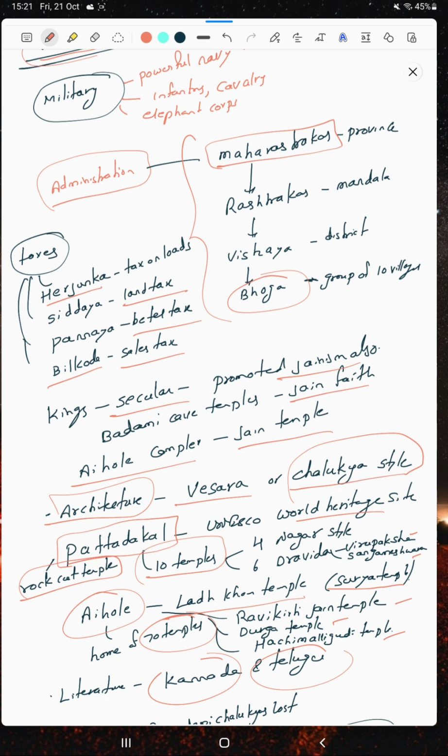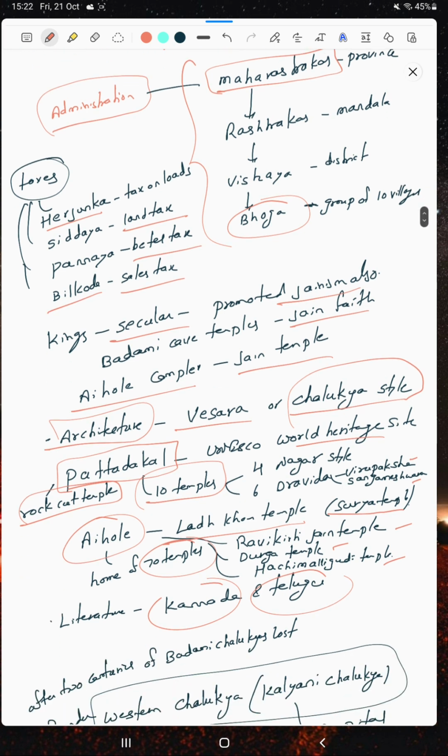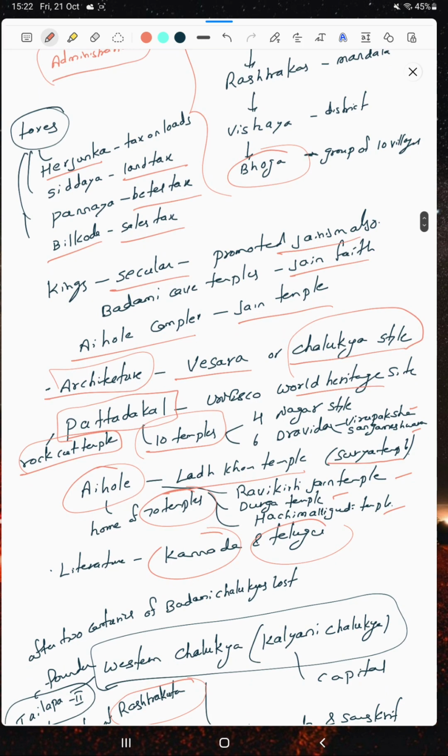Okay, then the taxes: Bilkoda is a sales tax, Panya is a betel tax, Siddhaya is a land tax, and Herjunka is a tax on loads. The kings were secular and promoted Jainism also. The Badami kings built Jain temples. The Aihole inscriptions have a secular character.